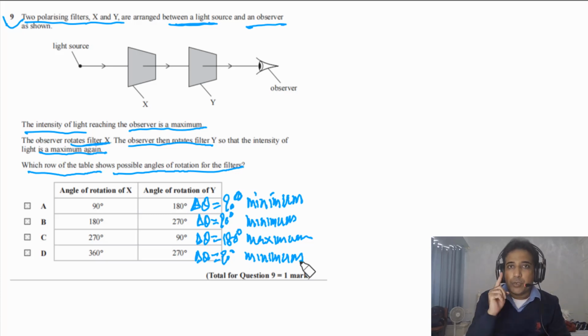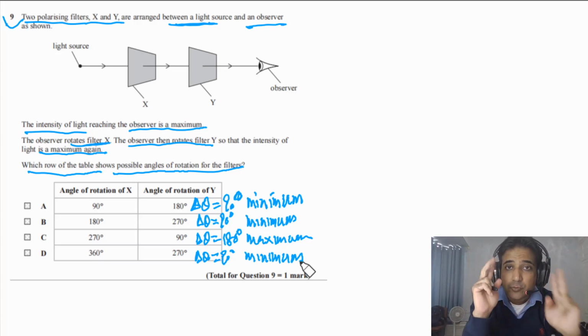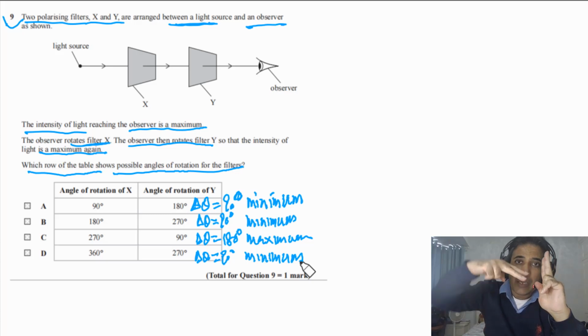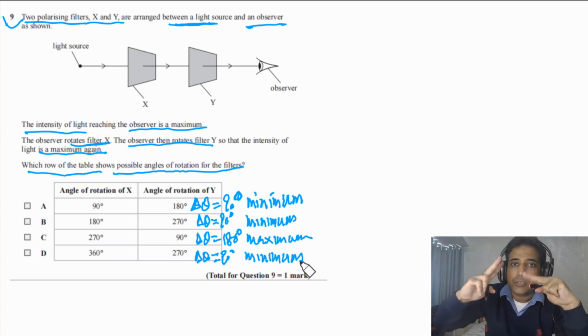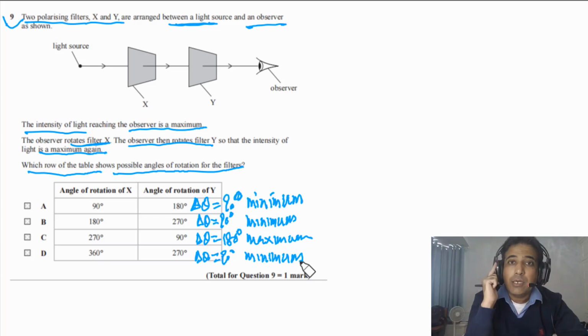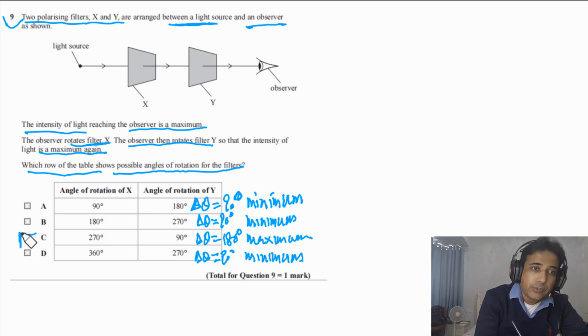So this is the main point you need to understand. If the difference in angle of rotation of two filters is 180 degrees, I can keep this filter here and rotate this one by 180 degrees, or I can rotate this one by 90 degrees and this one by 270. The difference in angle of rotation will again be 180 degrees, so the intensity of the light will come back to the same value as before rotation. So the answer for this question has to be C.